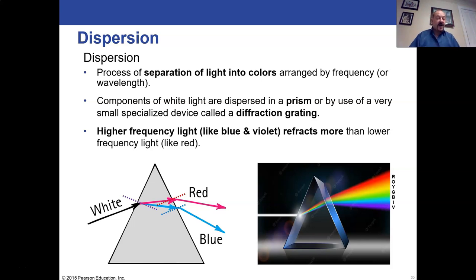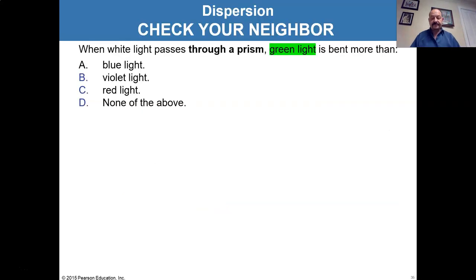Okay. I have the little mnemonic on the side so you can remember the order of the rainbow. Roy G. Biv: red, orange, yellow, green, blue, indigo, violet. We usually don't even mention indigo. A lot of people are dropping it from the official colors of the rainbow, by the way.